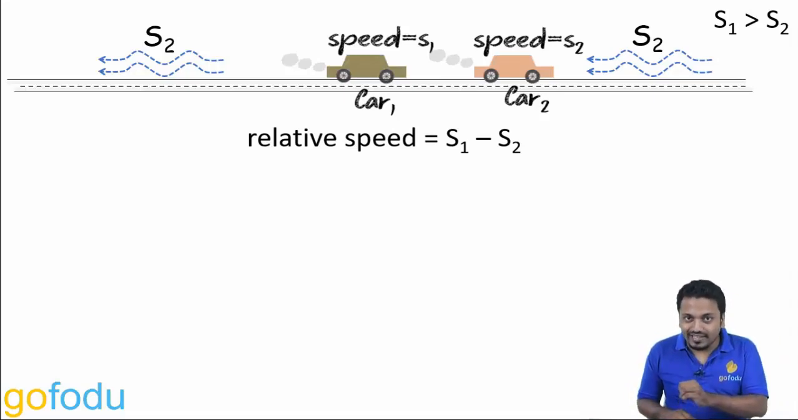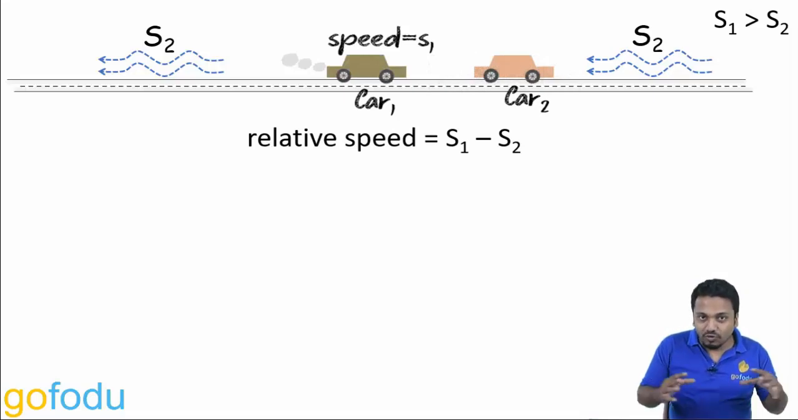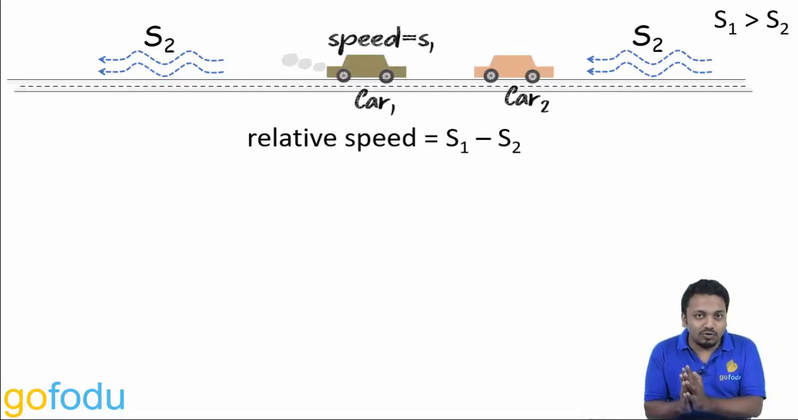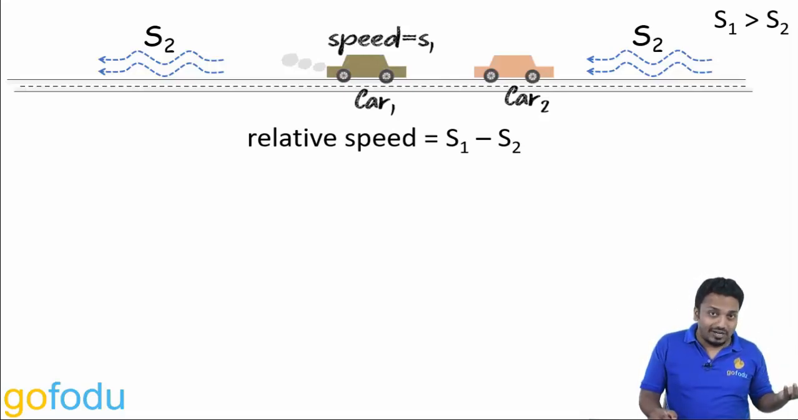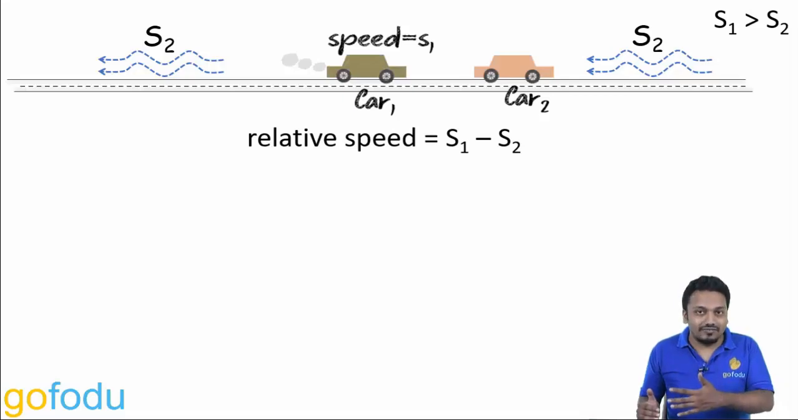Car 2, having a speed the same as the wind, will not be able to move at all. The speed of the wind will totally counteract the speed of car 2, so it will not be able to move at all. And having made car 2 stationary, we can check the overall speed of car 1 now. That will be the relative speed of car 1 with respect to car 2, as car 2 is now in a stationary reference frame.